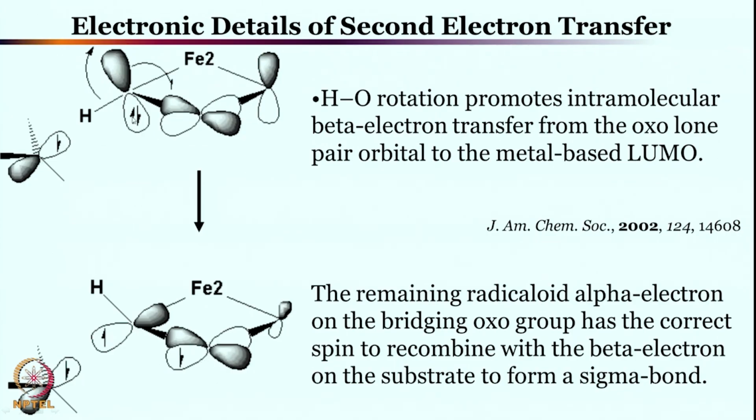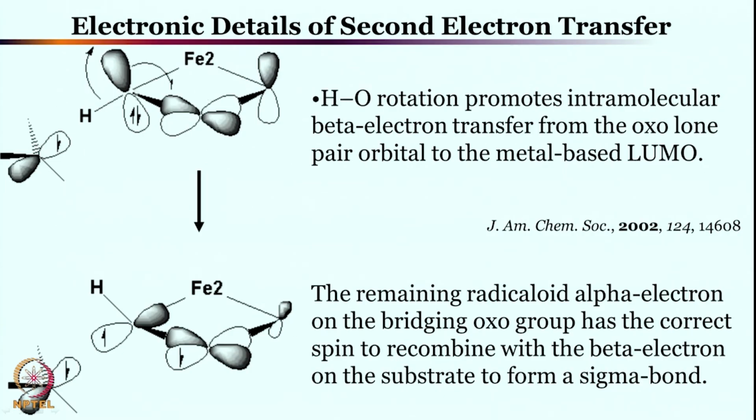So what has happened, the alpha spin over here is now reacting with the beta spin of the radical to form the CH3-OH bond. So these will form the new bond, and then there is the one electron reduction of the iron center, making it from iron 4 to iron 3.